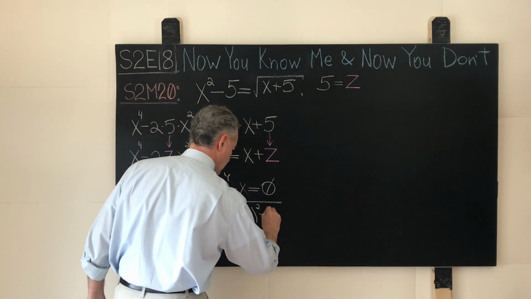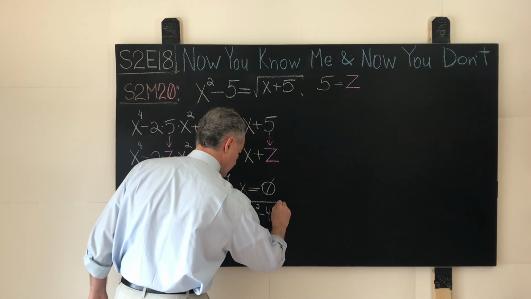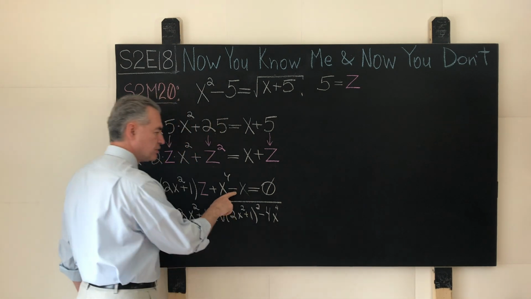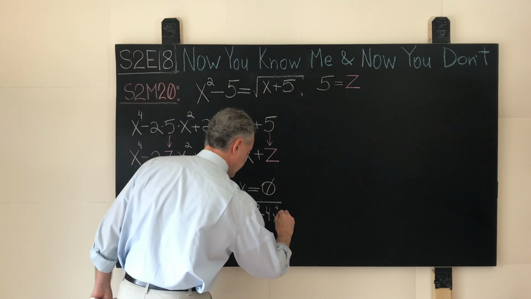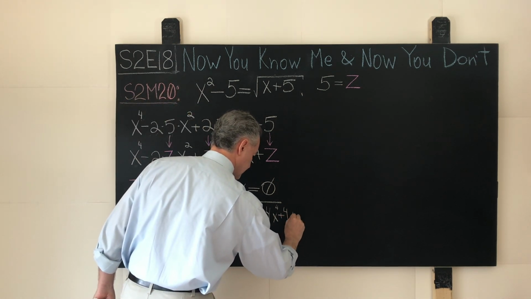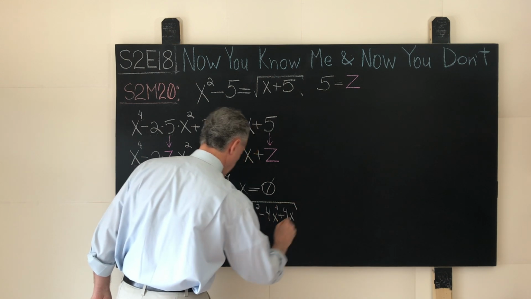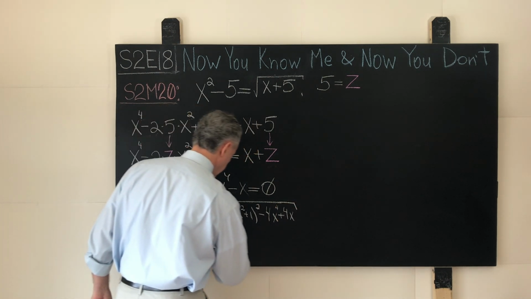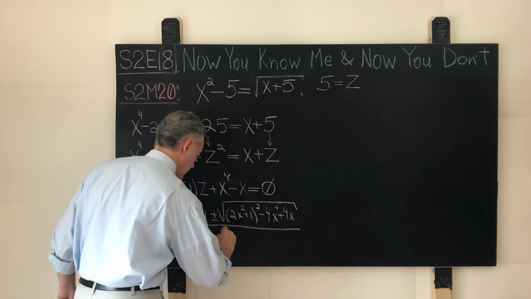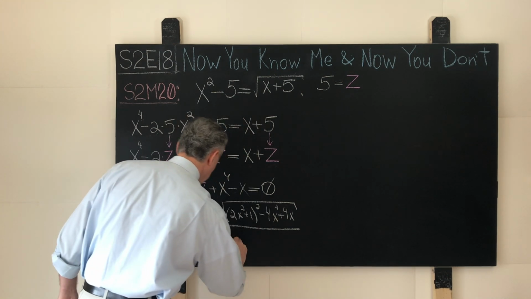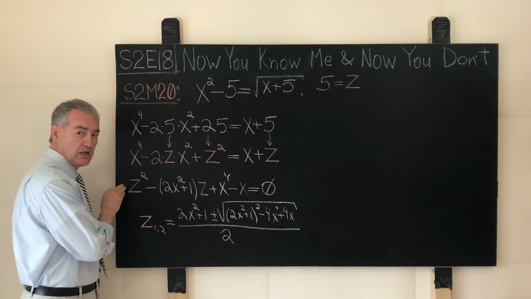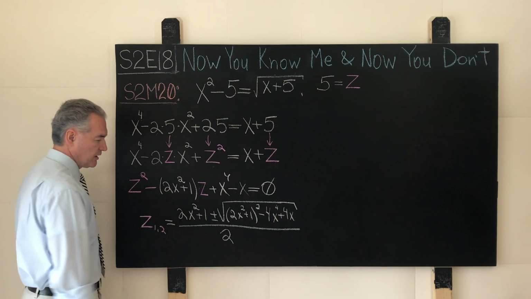So negative 4x to the fourth plus 4x. So far so good. This is nothing earth-shattering. This is typical middle school arithmetic. Divided by 2a, a is 1, divided by 2.